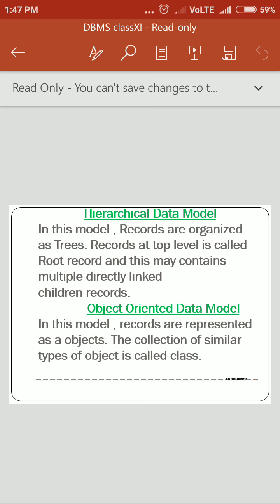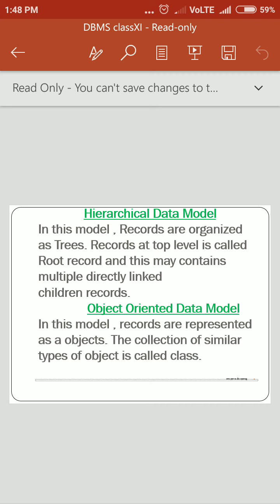Next is the hierarchical data model. In this, one table is represented or acts as a parent. Then we have other tables connected with the parent table as children. So it is a tree-like structure. So in this model, records are organized as a tree.